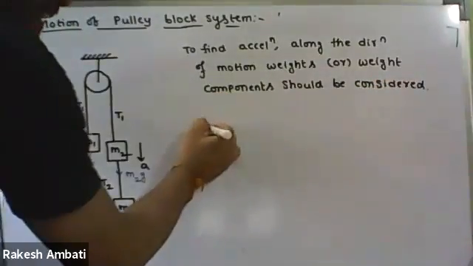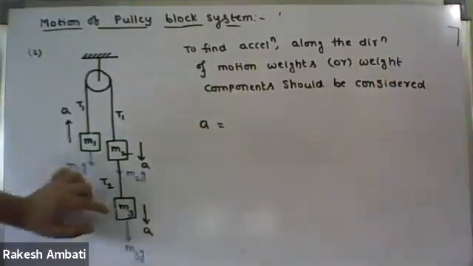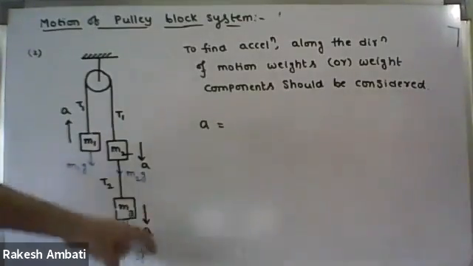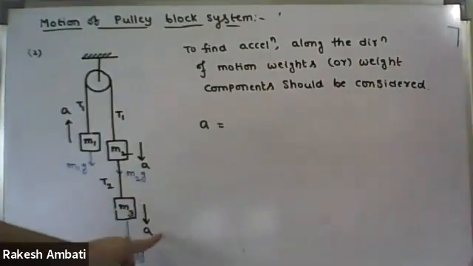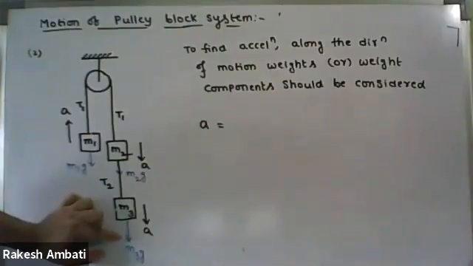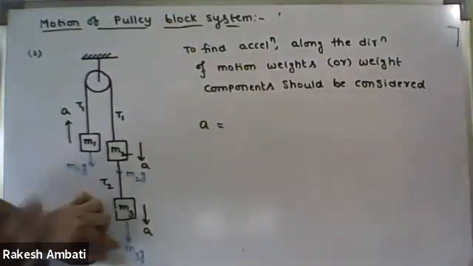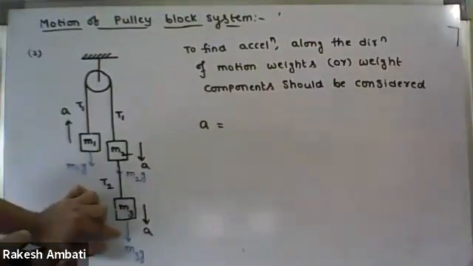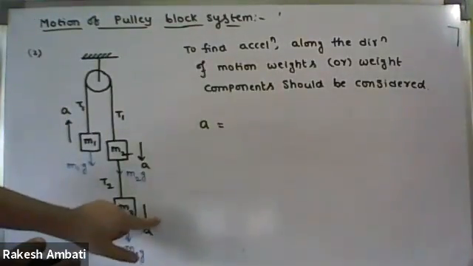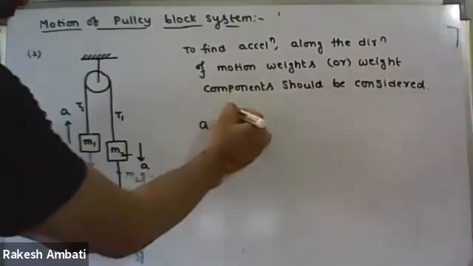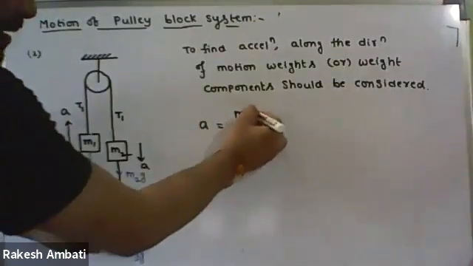So acceleration equals, see here, starting from M3. M3 is moving downwards. Along the direction of motion, is its weight present? Yes, its weight is present, so we have to consider M3g. Is this weight in the same direction as the motion or opposite? The same direction of motion, so take positive.